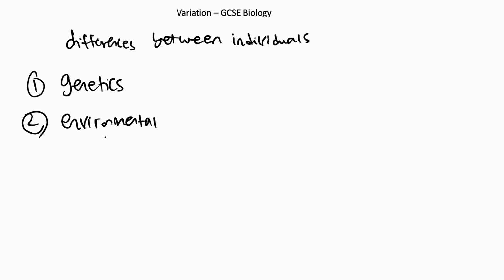individual. Environmental kind of sounds like the environment, right? But people often forget the lifestyle as well. It's not just the environment where the person is living in, it's also dependent on the lifestyle of the person. For example, if someone eats a lot, they're going to become fat, right? So environmental lifestyle. So for example, the color of a flower could be dependent on the pH of the soil that's affecting the color of the flower.